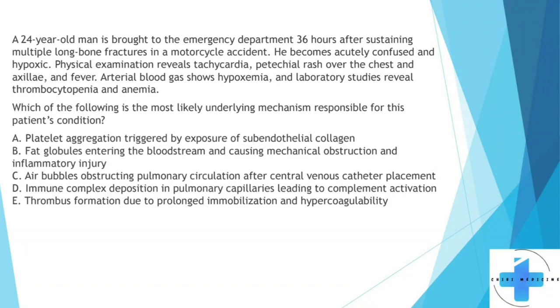So here we have a 24-year-old man who's brought to the emergency department 36 hours after sustaining multiple long bone fractures in a motorcycle accident. He becomes acutely confused and hypoxic. Physical examination reveals tachycardia, petechial rash over his chest and axilla, and fever. Arterial blood gas shows hypoxemia, and laboratory studies reveal thrombocytopenia and anemia. Which of the following is the most likely underlying mechanism responsible for this patient's condition?